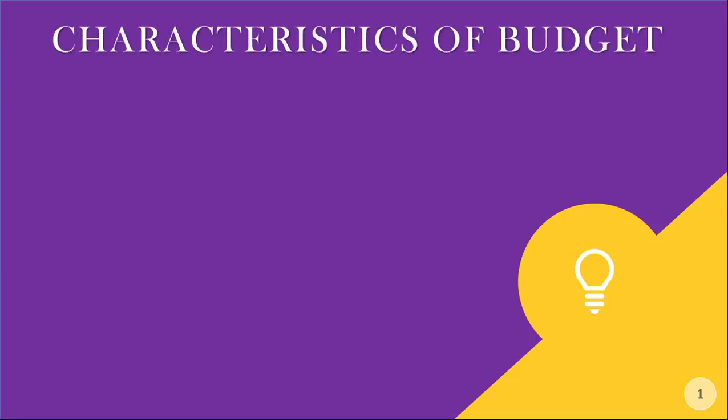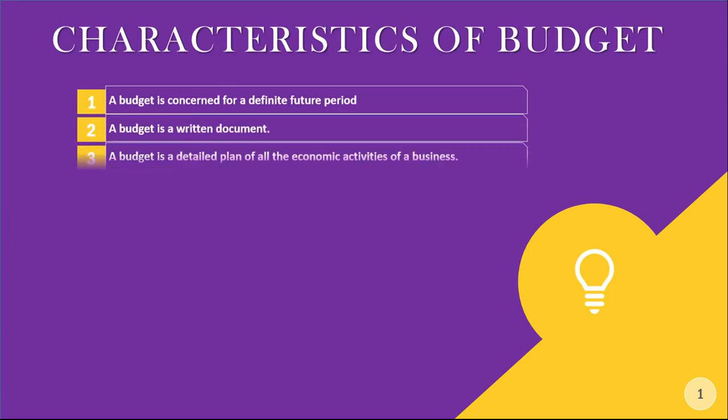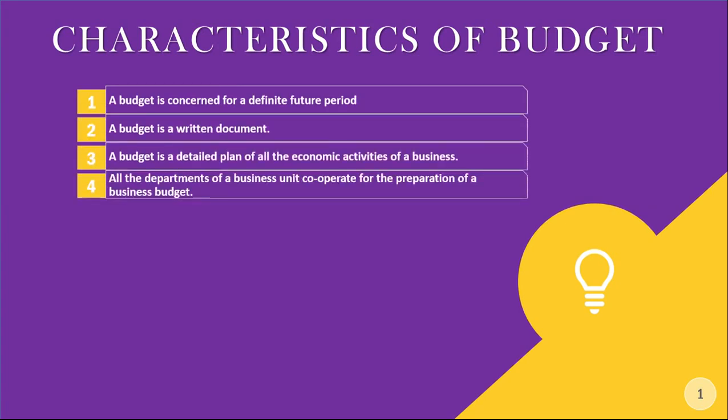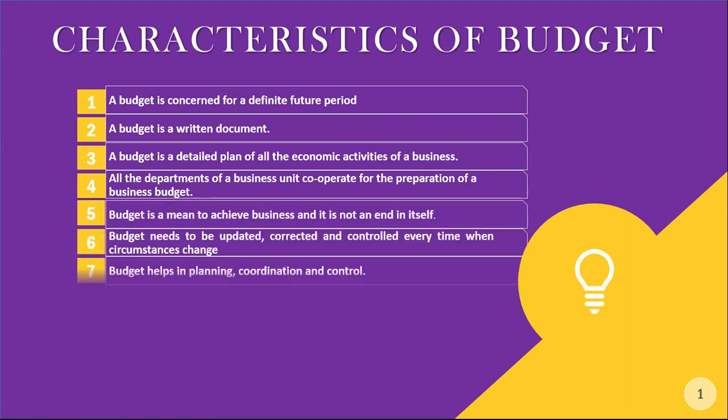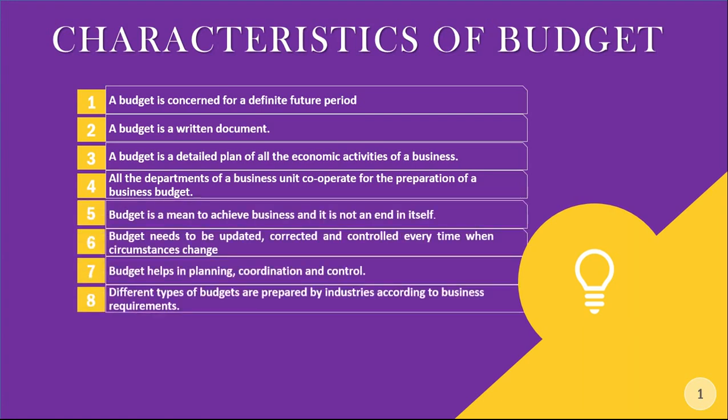Characteristics of budget. 1. A budget is concerned for a definite future period. 2. A budget is a written document. 3. A budget is a detailed plan of all the economic activities of a business. 4. All the departments of a business unit cooperate for the preparation of a business budget. 5. Budget is a means to achieve business and it is not an end in itself. 6. Budget needs to be updated, corrected, and controlled every time when circumstances change.